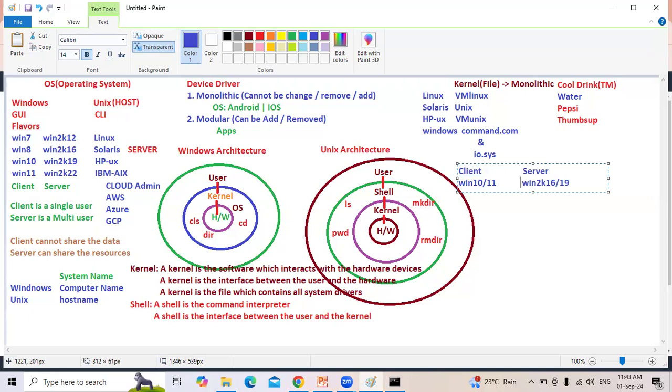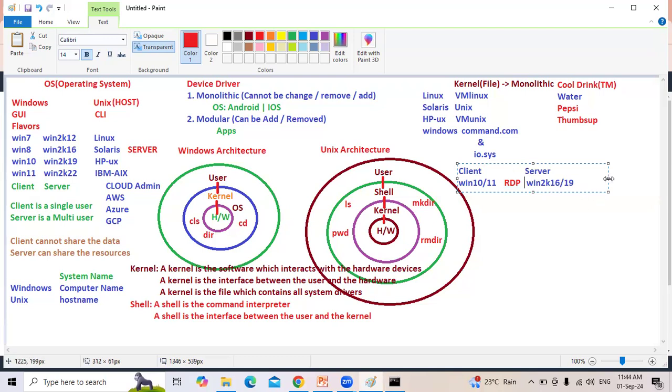If there is a server issue, are you going to go there to give the support? Not required. I can give the support from Hyderabad or anywhere. Then how are you going to log into the server from the client? We have a protocol called RDP. RDP stands for Remote Desktop Protocol. All Windows admins log into the server from the Windows client by using RDP. With this RDP, we are able to connect to the server OS and work on the server. This server could be anywhere on the internet.